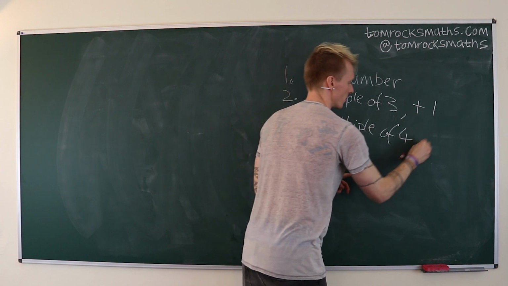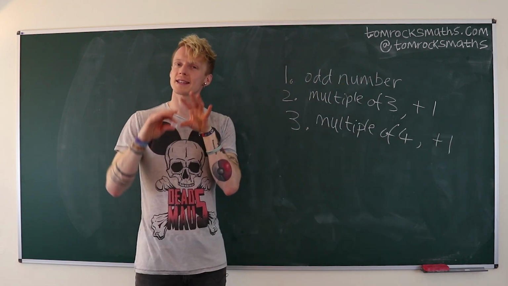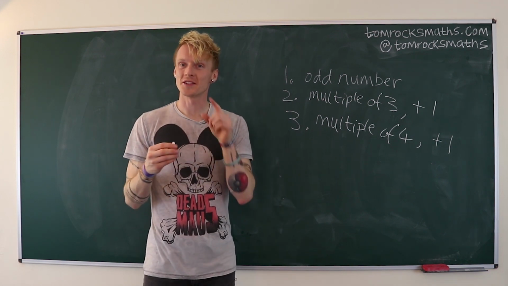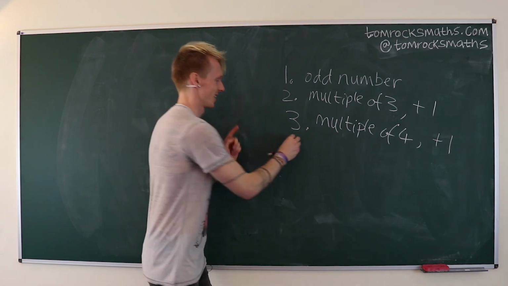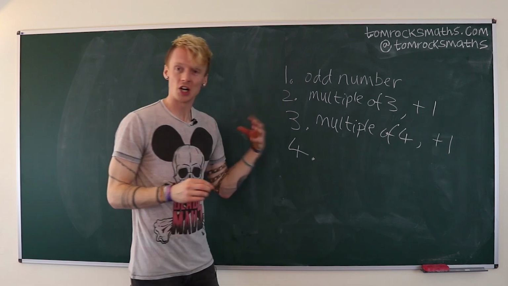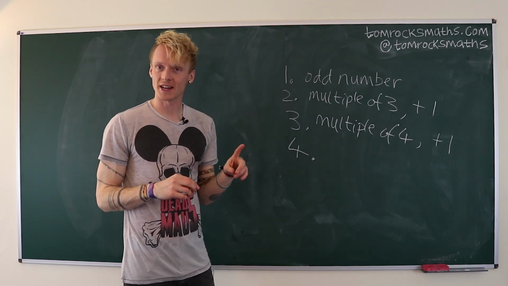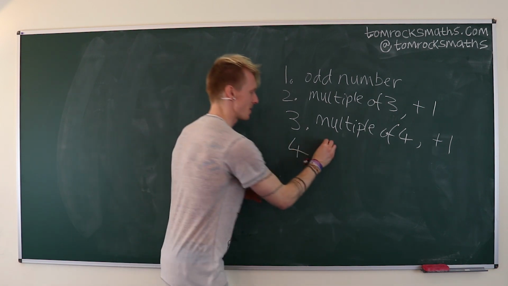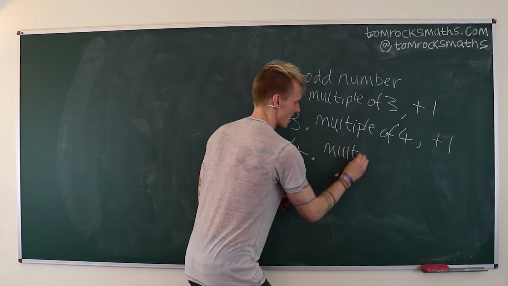Now the final piece of information is that when the class divide into groups of 5, it finally works. So our class size, our unknown value we're trying to find, must be exactly a multiple of 5. It must appear in the 5 times table.